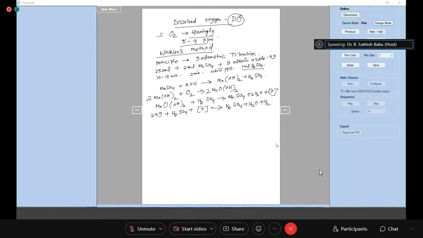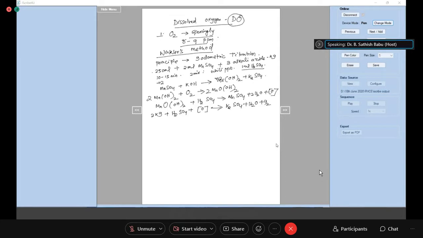Okay, now we will look into it again. What we have taken? We have taken the water sample. In the water sample, we have added 2 ml of manganese sulfate and 3 ml of alkali azide with potassium iodide. Now manganese sulfate: what is the oxidation state of manganese here? +2. Yes, very good.